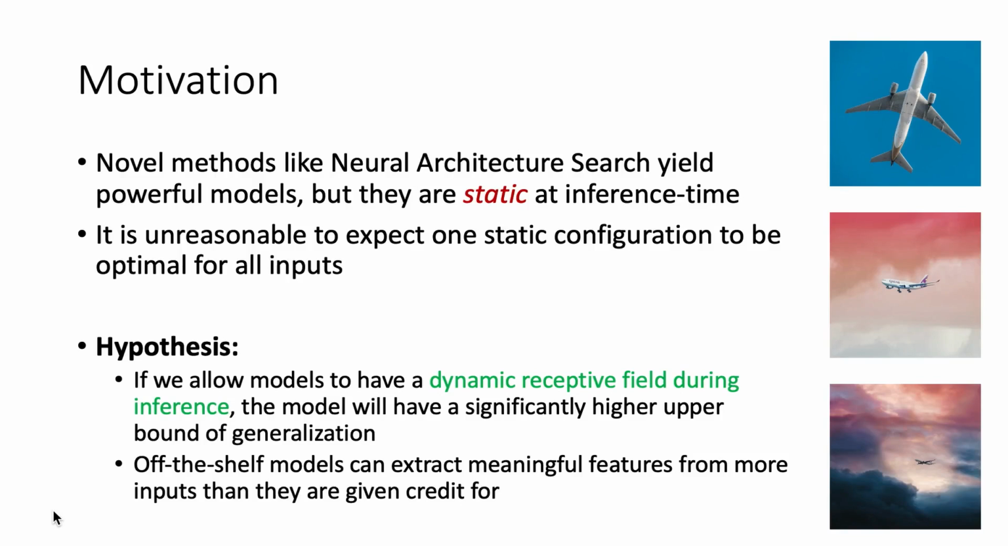Novel methods like neural architecture search yield powerful models, but they are static at inference time. We believe that it is unreasonable to expect one static configuration to be optimal for all inputs. This is due to factors such as image scale variation, context, and orientation. Our hypothesis is that if we allow models to have a dynamic receptive field during inference, the model will have a significantly higher upper bound of generalization. We also believe that off-the-shelf models can extract meaningful features from more inputs than they are given credit for.